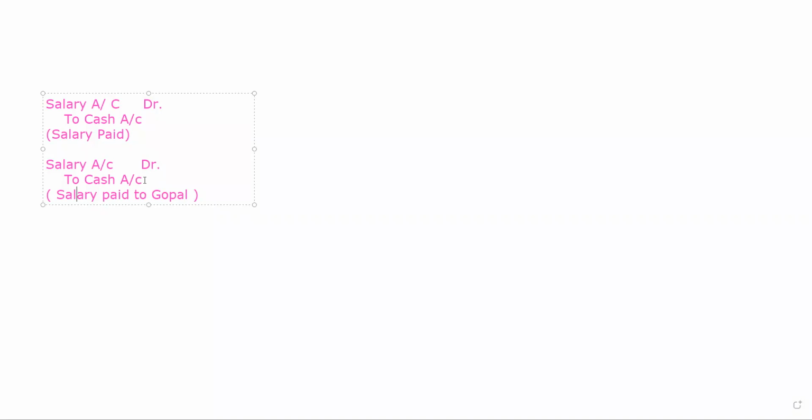But when you receive any payment from or make any payment to any person or party, then his or her name is to be written over there. Like amount paid to Ram. We are paying to Ram. We are not paying any expense like salary, we are just paying our payment only. When we are paying our payment only to Ram, then Ram account debit to cash account. If Ram is paying us, cash account debit to Ram. But if Ram is receiving the salary from us, the entry will become salary account debit to cash account. Please keep this in your mind.